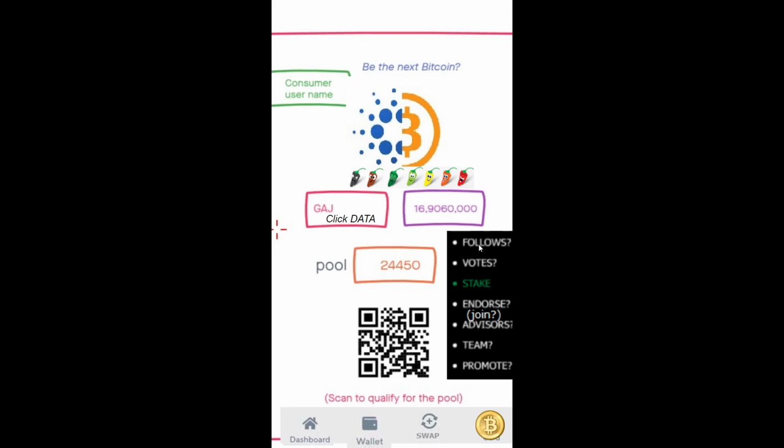Are they following the token? How many followers? Are they voting up the token? How active are they in the community? Are they participating in a stake? A stake basically is purchasing in the auction of the token. That's very important. Someone who's buying the tokens is regarded as a very high level. Do they endorse it, and do they join as an advisor or team member? Actually, the join should be down here. Do they endorse it?